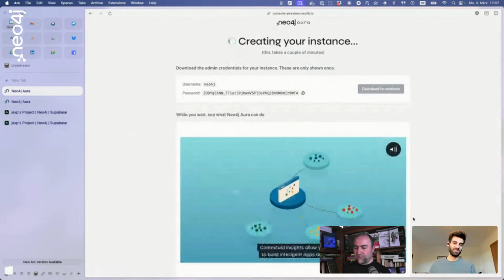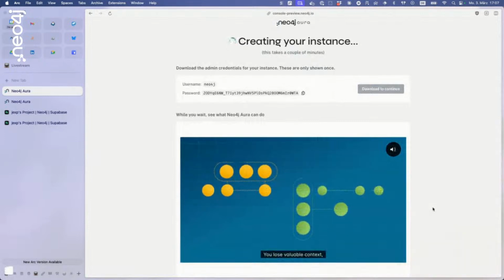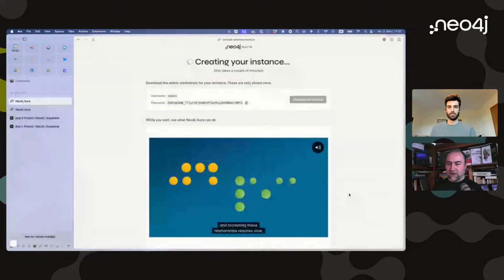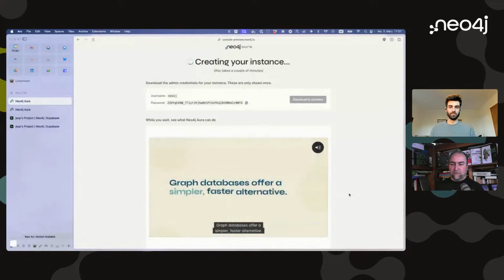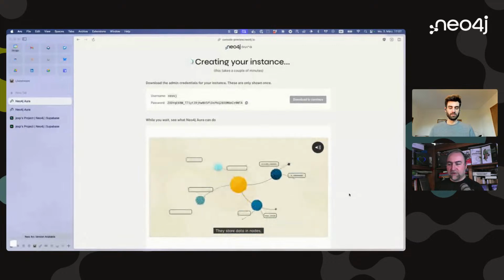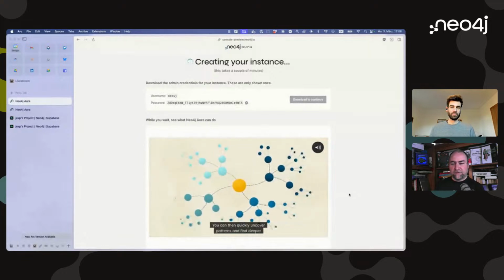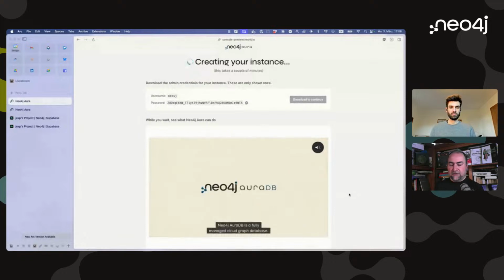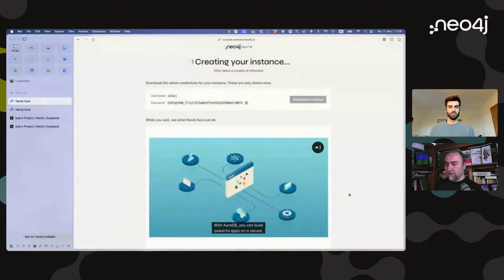There's a little animation that explains how Neo4j AuraDB works: we take care of all the management, upgrades, security, compliance, and other aspects, and we operate Neo4j at scale. There are tens of thousands of databases running on Aura for small and large customers and users. We have everything from small learning databases with a few hundred nodes up to multi-terabyte data sets that large customers run on Aura as well. So all of this goes together.